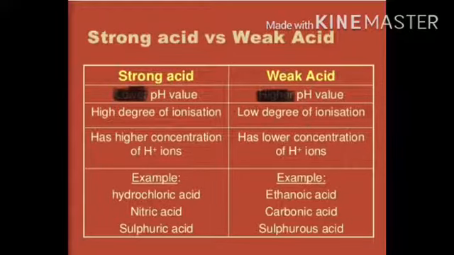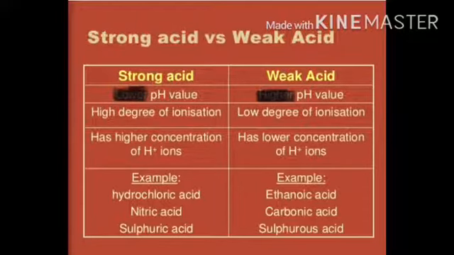The examples of strong acids are hydrochloric acid, nitric acid, sulfuric acid. Now weak acid. The pH value of weak acid varies from 4 to 6. Low degree of ionization, low concentration of H plus ions, means when we add weak acid in water, it forms very few H plus ions, meaning hydrogen ions.